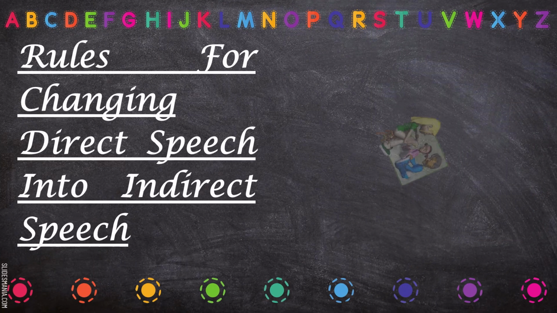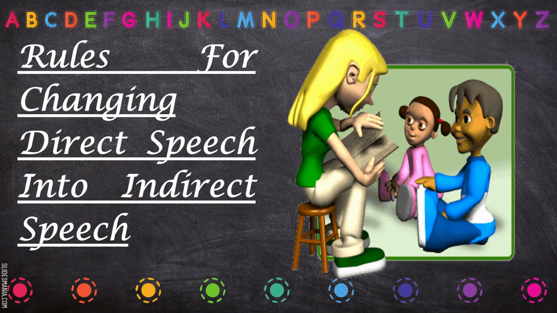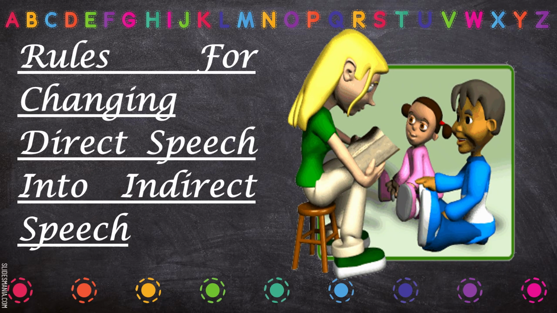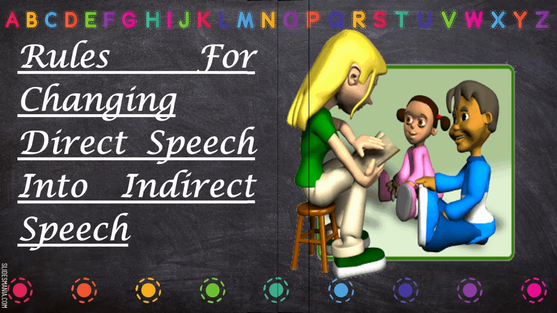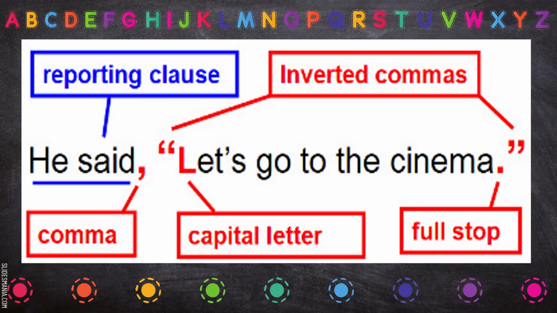Okay, now rules for changing direct speech to indirect speech. Now we will study some rules to change the speech from direct to indirect. Let's start. First, you can just revise this again. As I told you, said is the reporting verb. We have used a comma. The first letter of the sentence in the inverted commas is capital, and then a full stop has also been used.